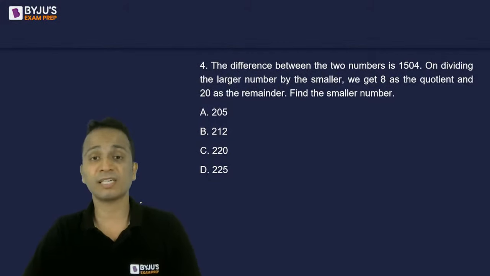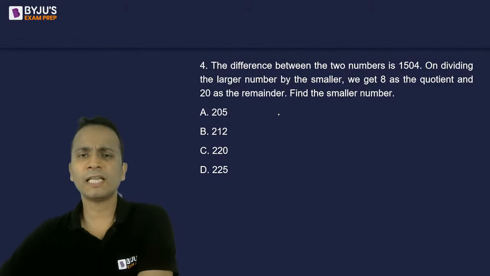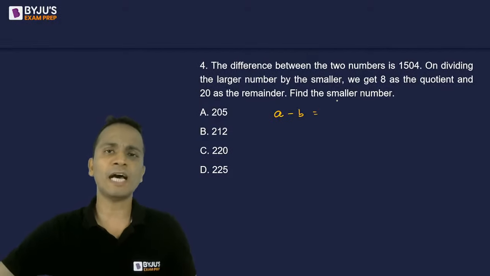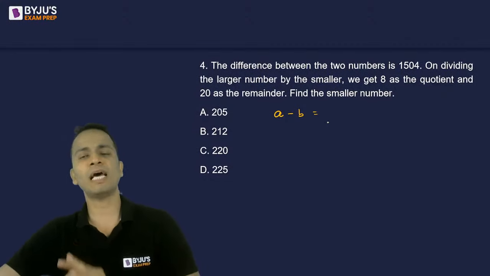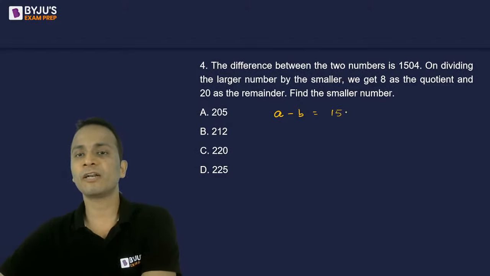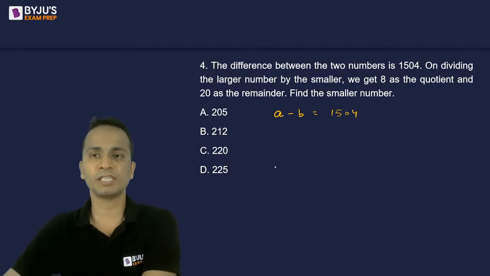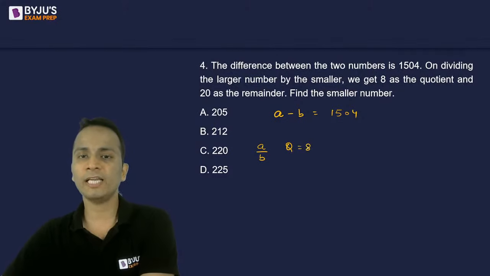Okay. Now the difference between two numbers, let's say the larger number is A and the smaller number is B. So difference is always the larger number minus the smaller number. So I'm assuming that A is the larger number and B is the smaller number. So A minus B is equal to 1504. The difference between the numbers is given. Now on dividing the larger number by smaller number, if I divide A by B, I'm getting quotient as 8 and the remainder as 20.